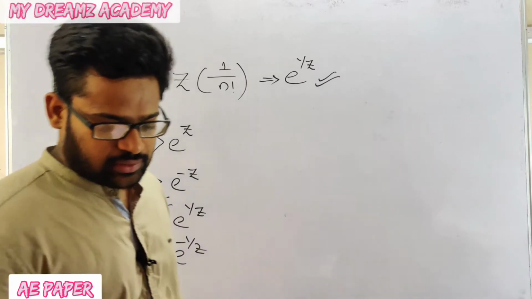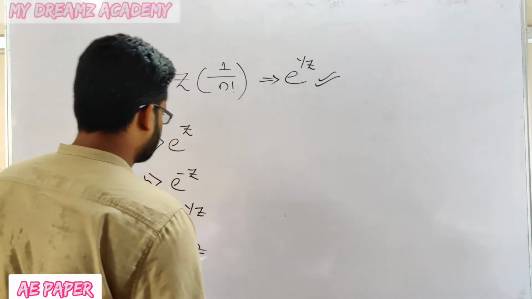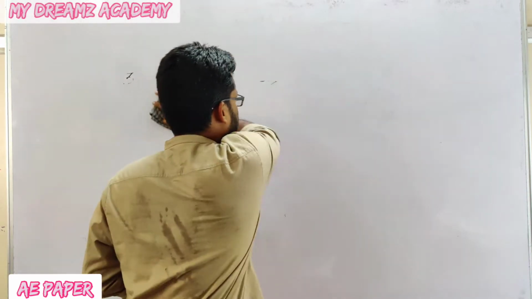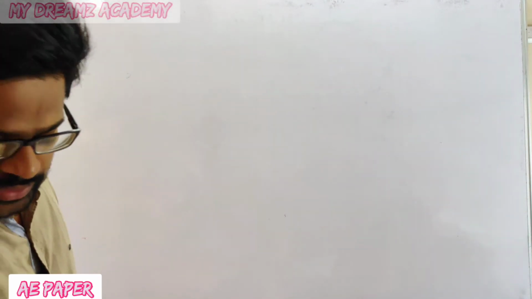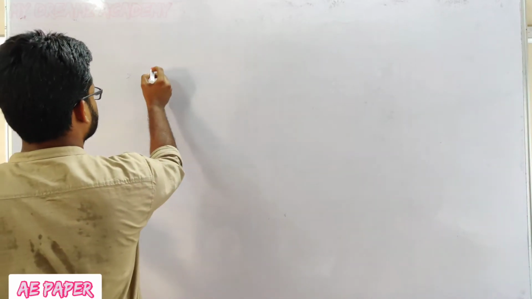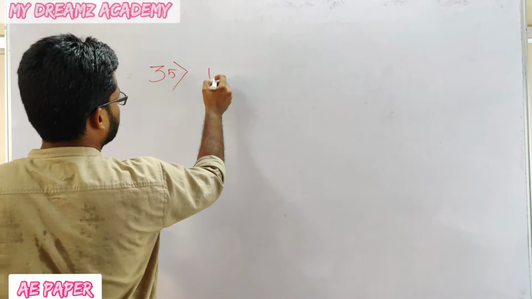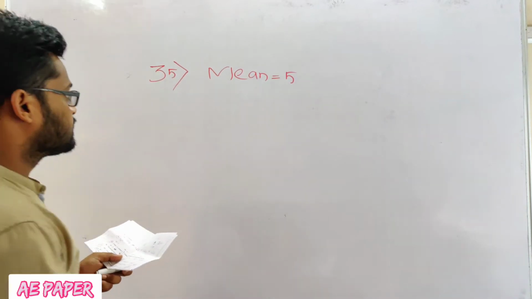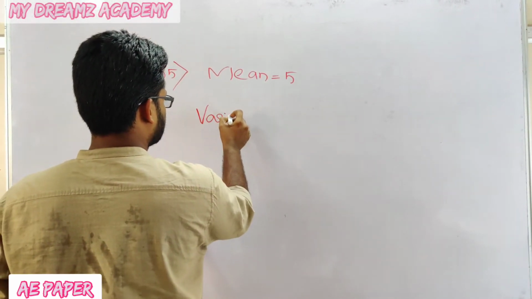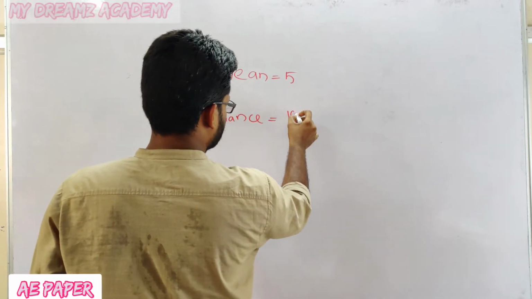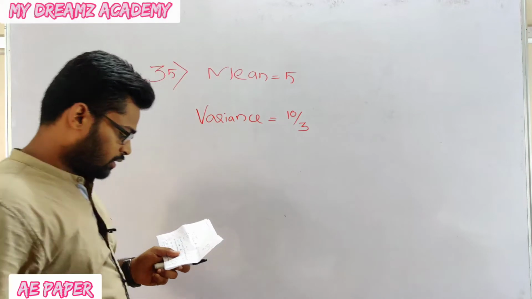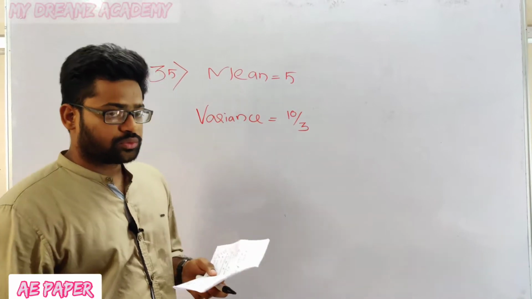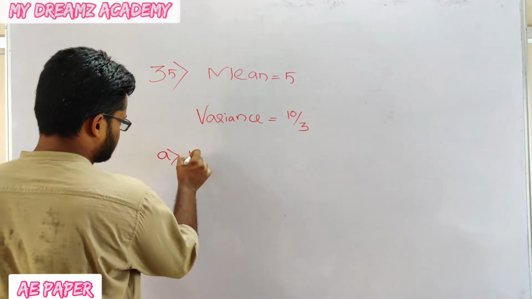Now see the 35th question. If the mean is equal to 5 and the variance is 10 by 3 of a binomial distribution, then the number of trials is equal to: option A, 5.